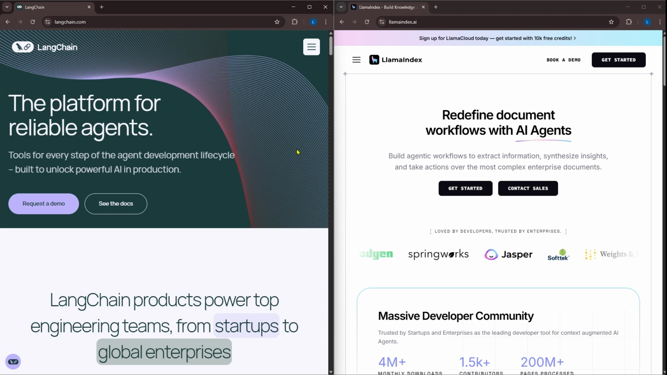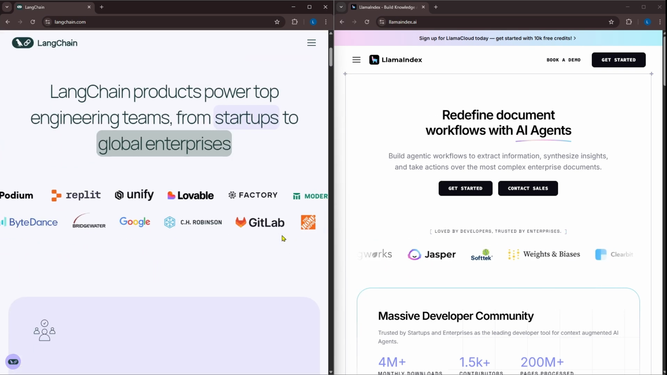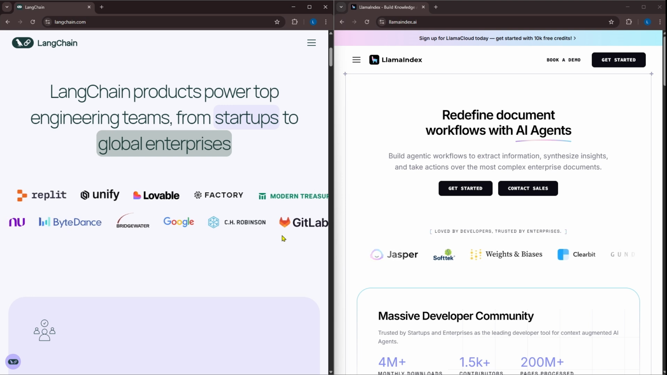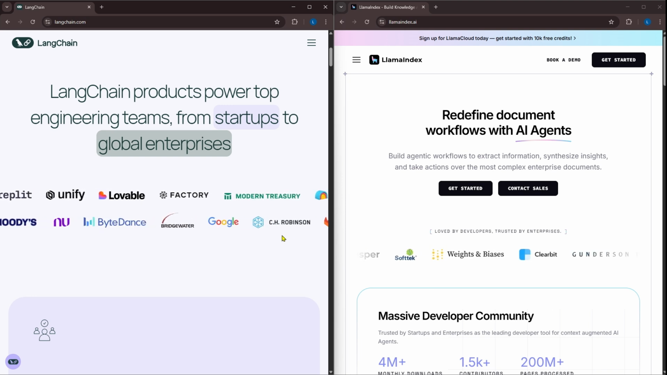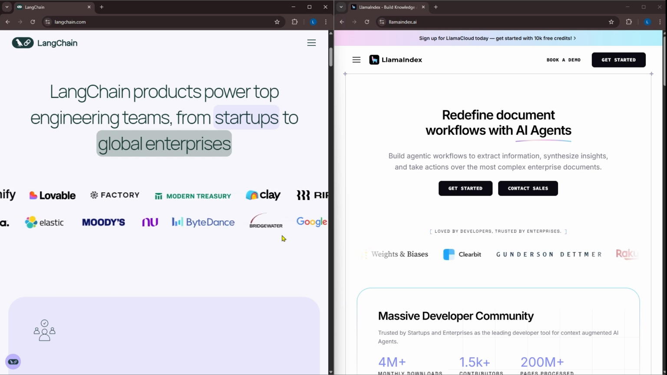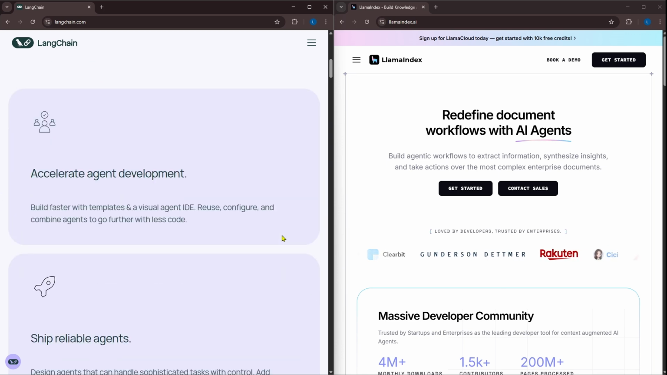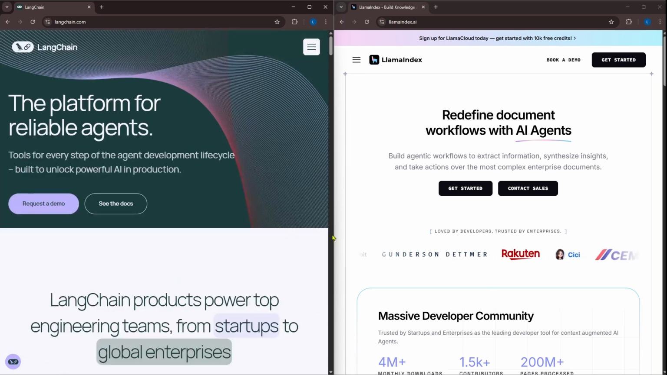Let's talk about LangChain first. It is like a Swiss army knife for building LLM apps. It gives you tools to chain prompts, connect to APIs, manage memory, and more. It is super flexible but can feel complex for beginners.